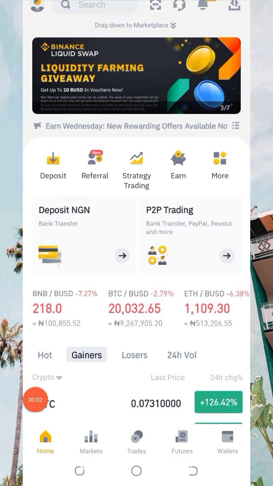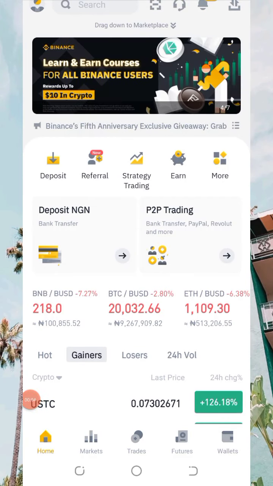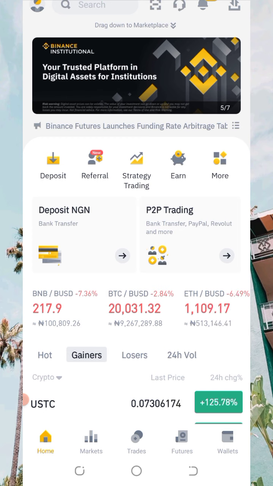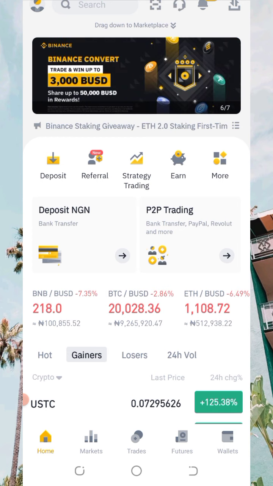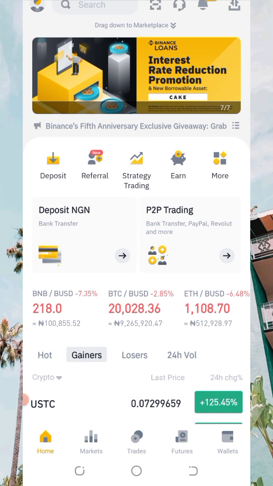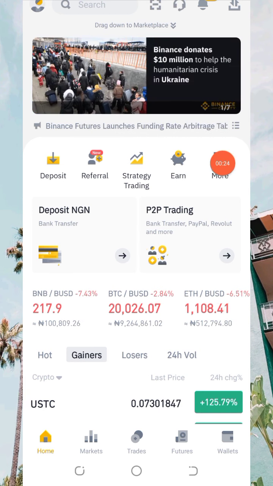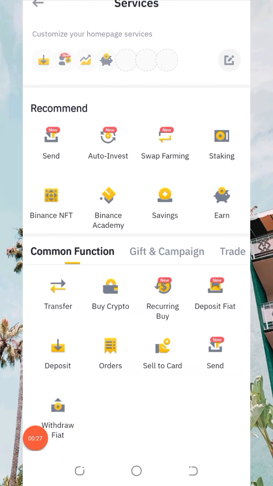Do you know that you can start making money on a daily basis on Binance without doing anything? And also you have access to see your profit increase every day. Binance has different services which they render to individuals who will make use of the opportunity to earn money every day. All you need to do is come right here and click on more. Just click on more.